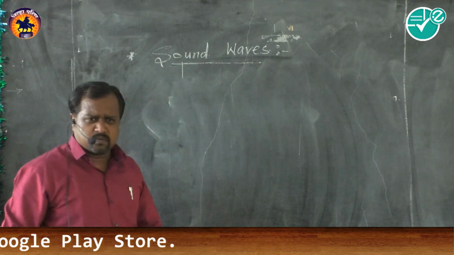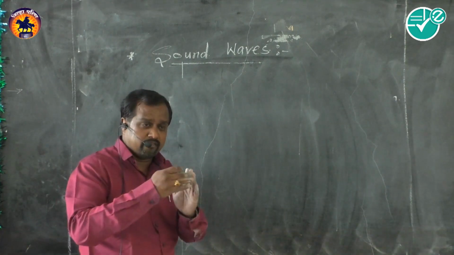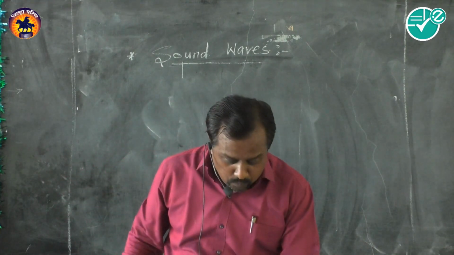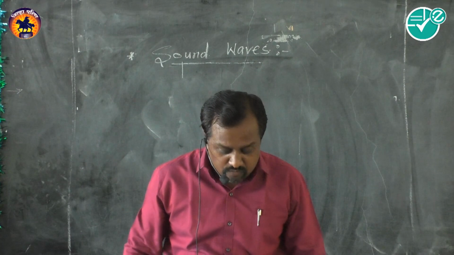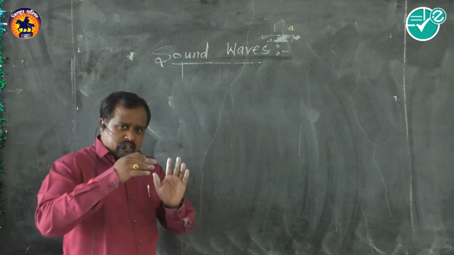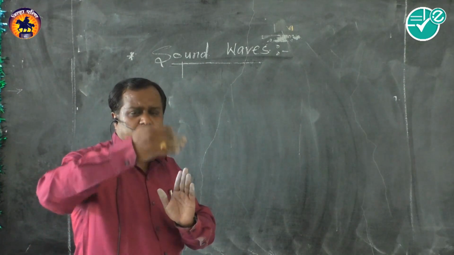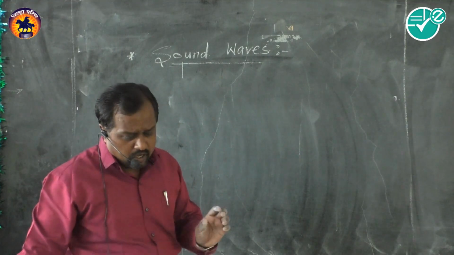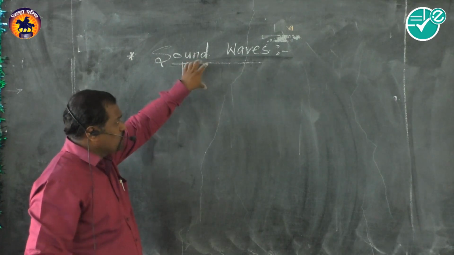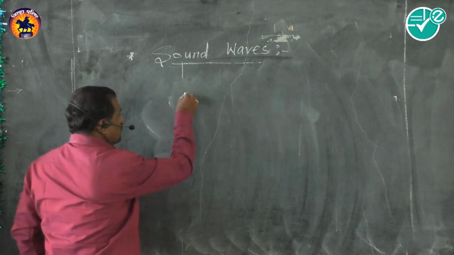There are other types. Suppose the wave is advancing in a particular direction without change of form, that is called a progressive wave. In this progressive wave, energy is transferred and advances in a particular direction. Just as we studied types of waves considering the medium, now we consider types of waves considering